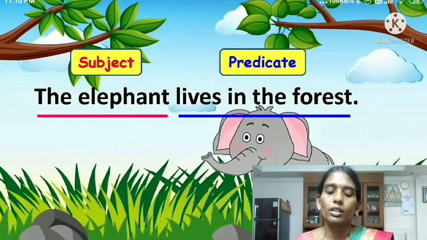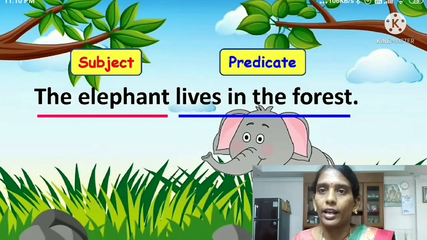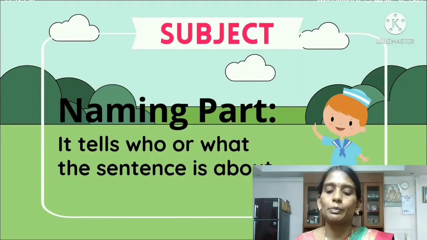Next sentence: The elephant lives in the forest. Here the subject is, tell me children, the elephant. Very good. The elephant is the subject. Lives in the forest is the predicate. We will ask, who lives in the forest? We can easily say the elephant. So that's why subject means it tells who or what the sentence is about.